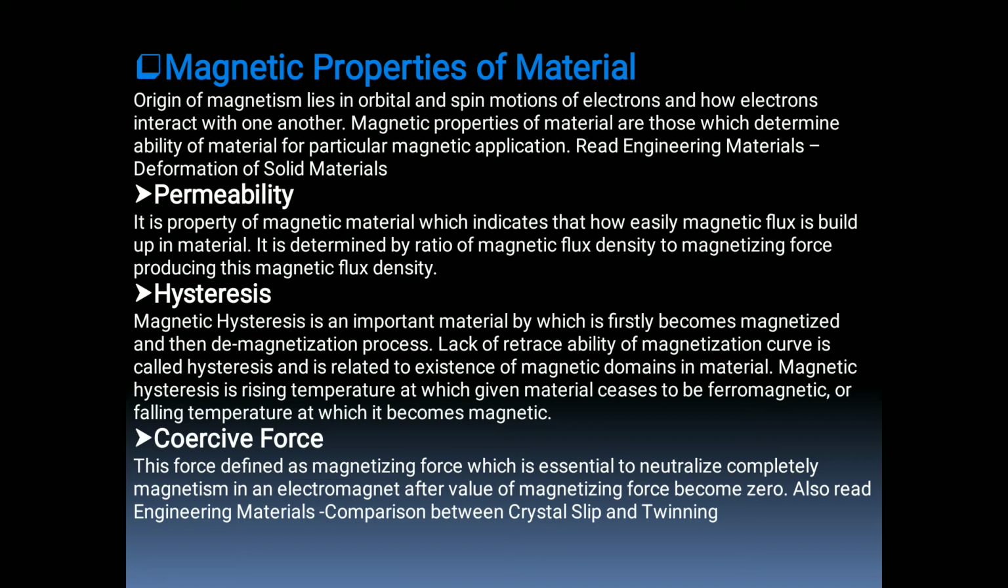Now third is coercive force. This force is defined as the magnetizing force which is essential to completely neutralize magnetism in an electromagnet after the value of the magnetizing force becomes 0. Also it is important in comparison between crystal slip and twinning. So these are the magnetic properties.